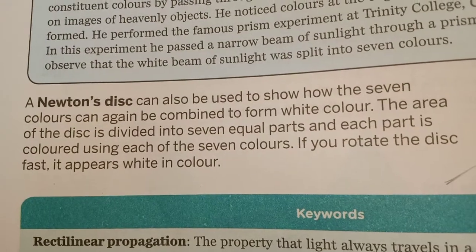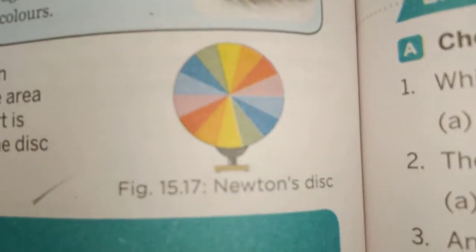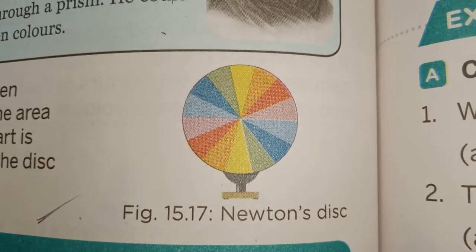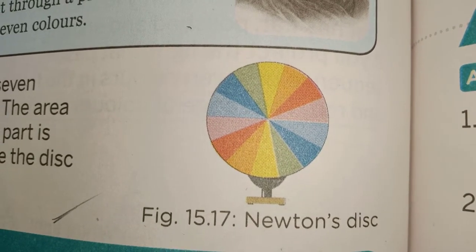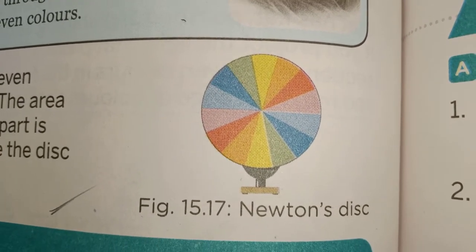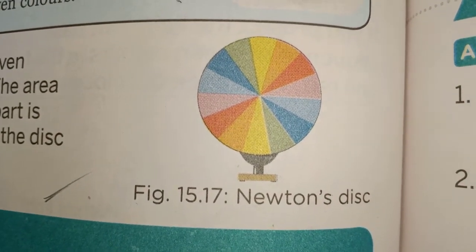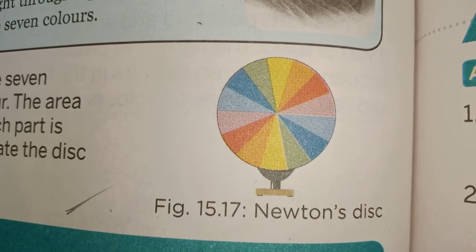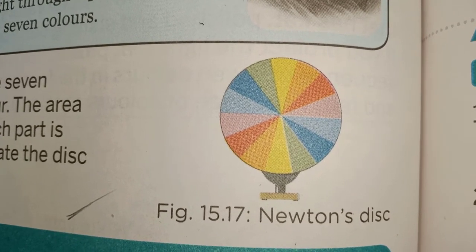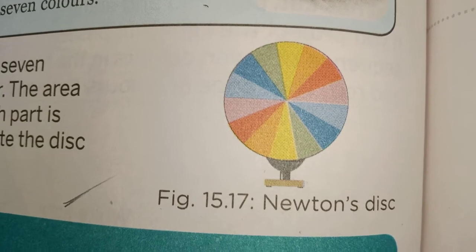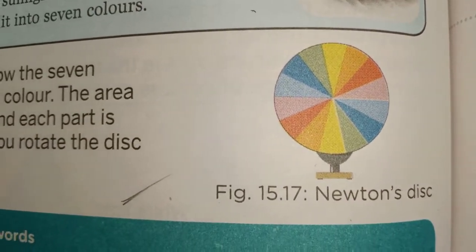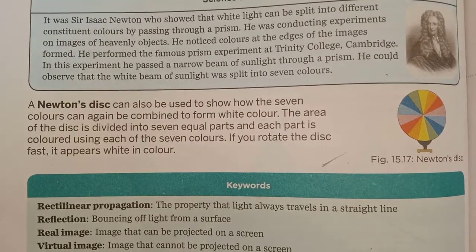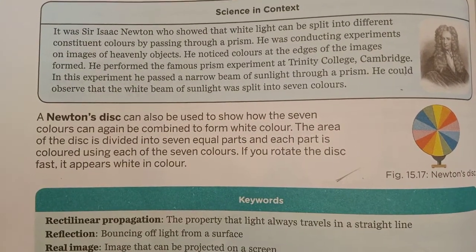Now let's discuss Newton's disk. We can also make this Newton's disk at home. Take a disk and paint the VIBGYOR colors on it. So this is Newton's disk. What is special in this disk? When we rotate this disk fast, it combines all the visible colors and forms a white disc. When we rotate Newton's disc very fast, it looks like a white disc, and after stopping, all the colors are again visible. So this shows that when we mix the colors, it forms white color. All the VIBGYOR colors form white color.